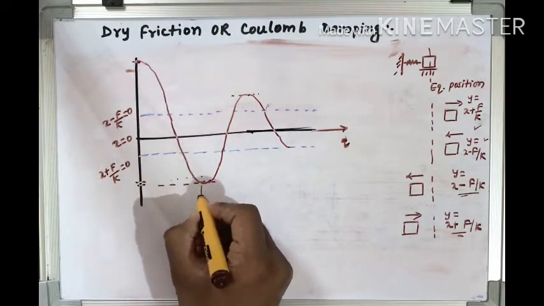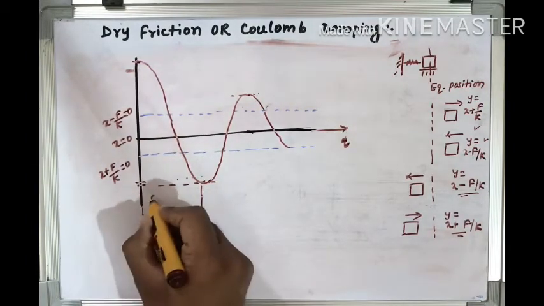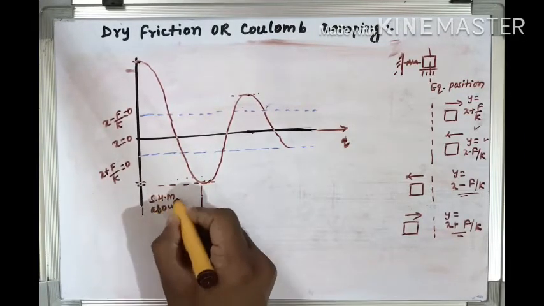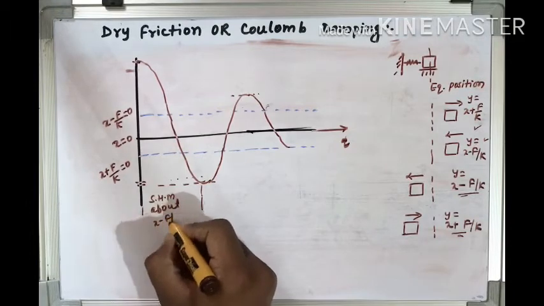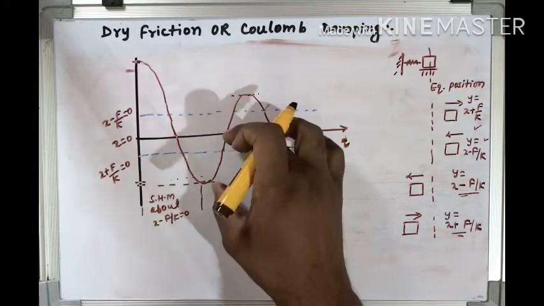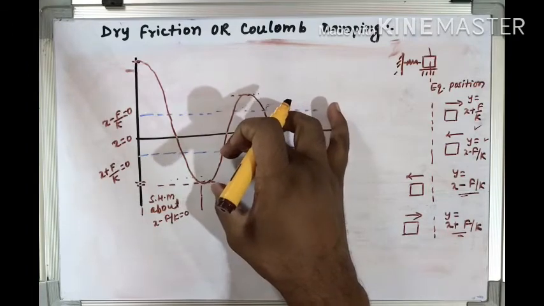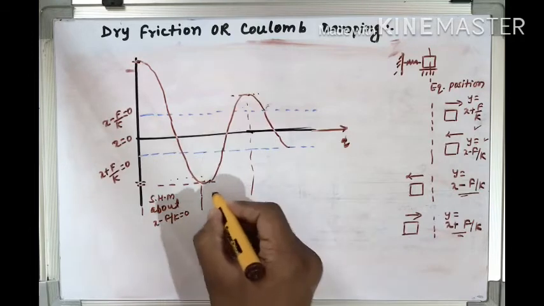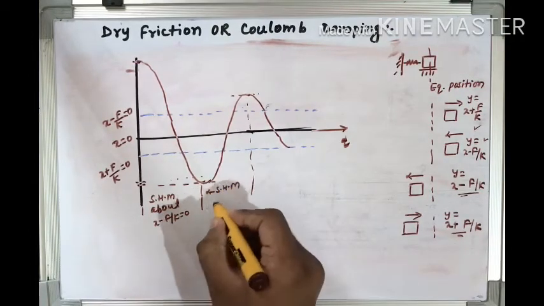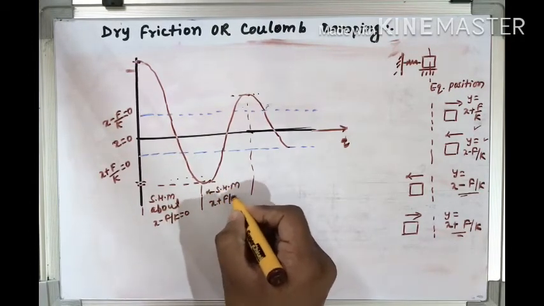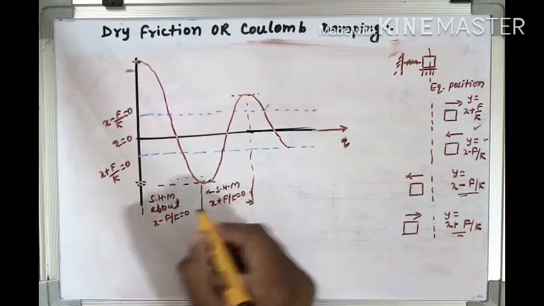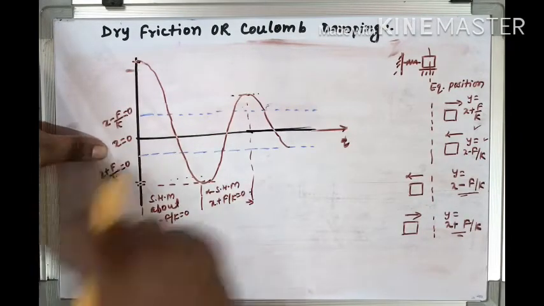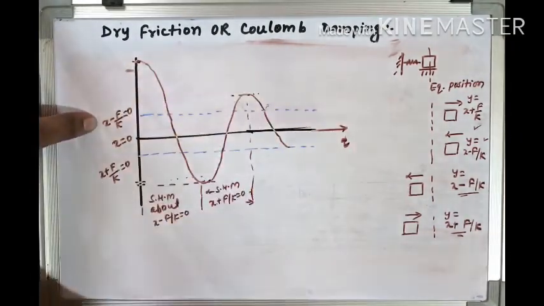So we can say that this simple harmonic motion, this SHM, is about x minus f by k equal to 0. And in this other part, if you see, this magnitude is equal to this magnitude, and this half simple harmonic motion is about x plus f by k equal to 0. So this first half cycle is not about x equal to 0. Fine, it is about x minus f by k equal to 0.